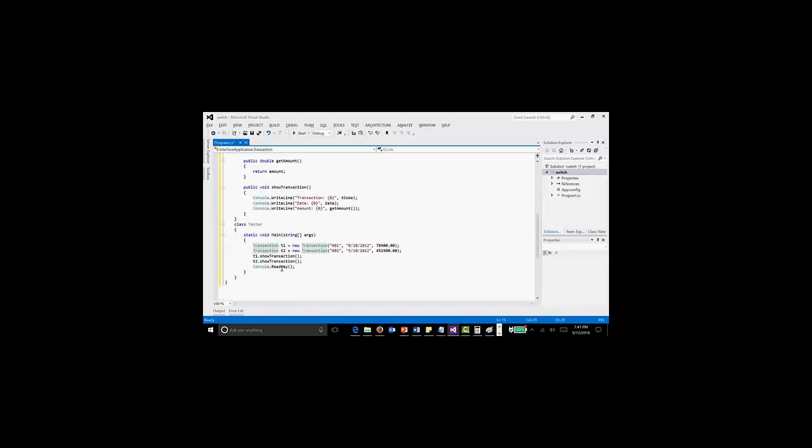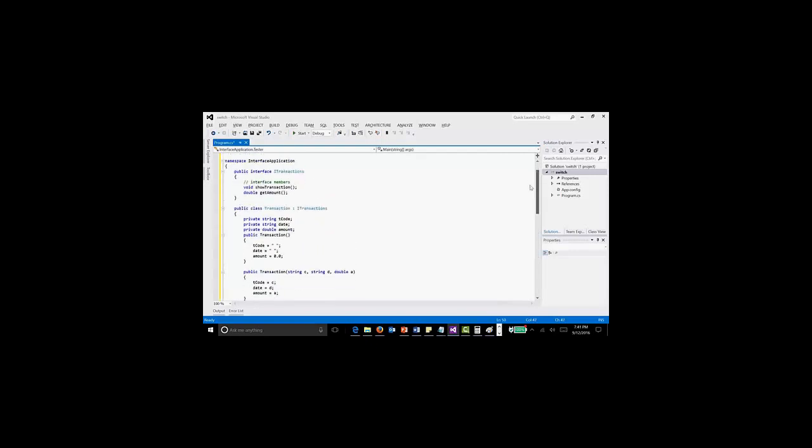Now here I am creating an object T1, passing some values. The system will call this method when the object is created. It will get the values C, D, and the values you pass here.